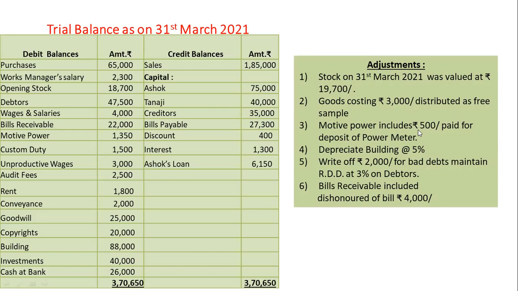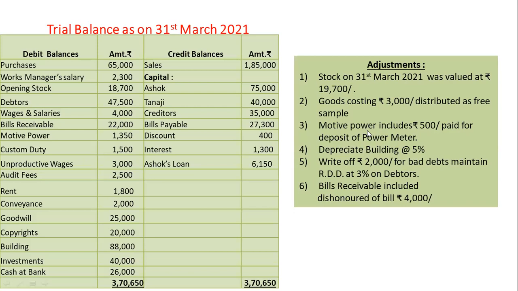Motive power includes rupees 500 paid for deposit of power meter. First effect, reduction under the head of motive power.